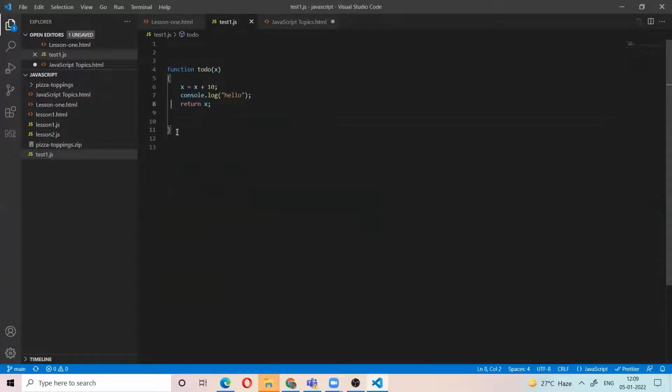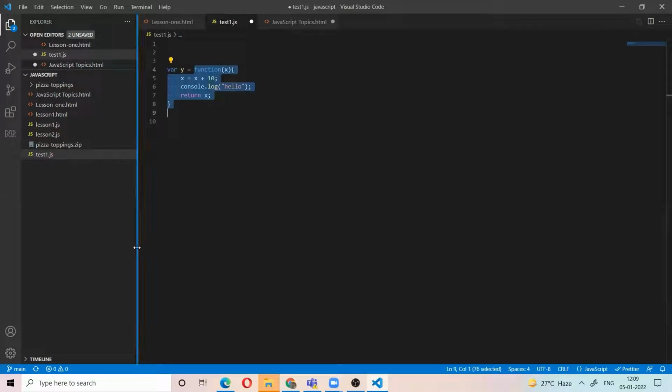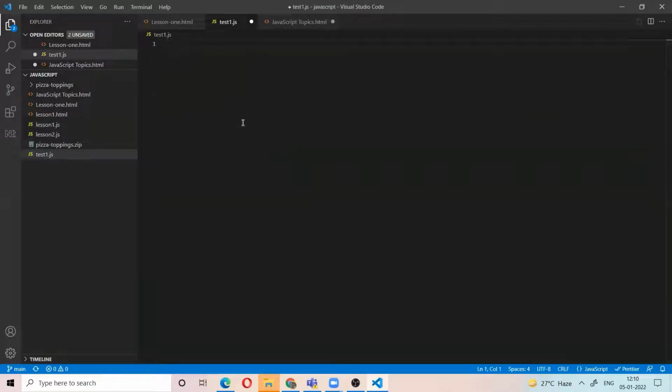For example, if you write this like this, here is a function, but there is no name. Here is a function. There is no name. So a function without a name is called an anonymous function. What are anonymous functions? The functions without a name are called anonymous functions. Now there is some function that is immediately invoked.